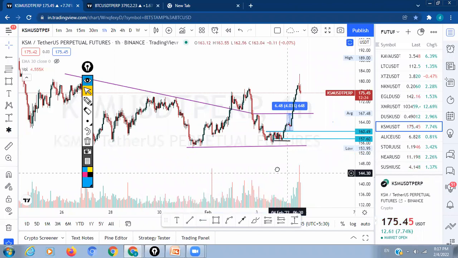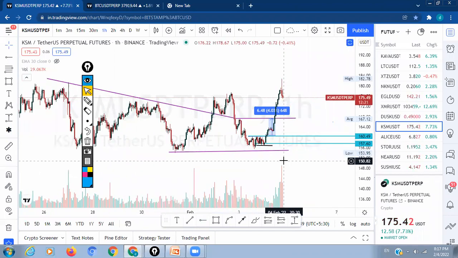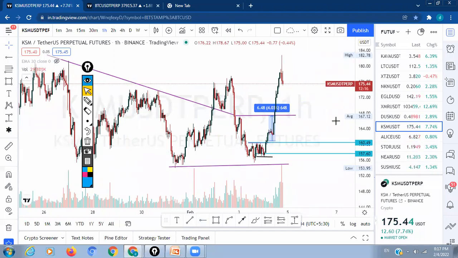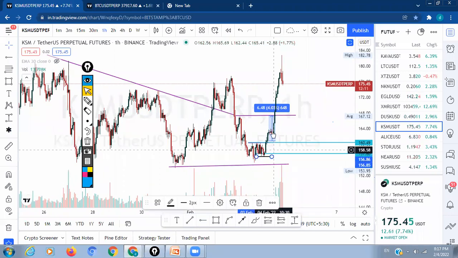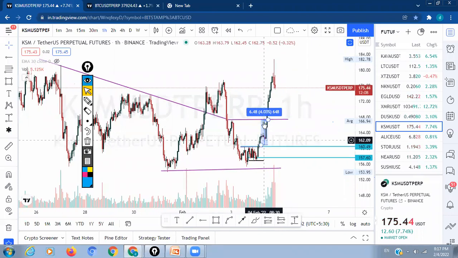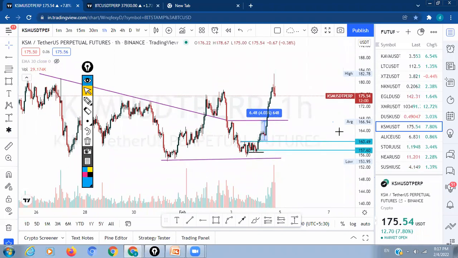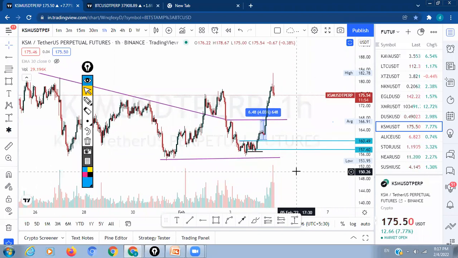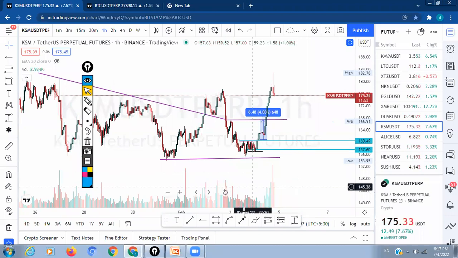With 3x leverage also, you can take the trades. 3x is the best positional strategy which most traders are using nowadays. So whatever the price moves, it will be multiplied by the 3x leverage you are using. Always start with less leverage and less dollar allocation. Let's say $5 per trade or $2 per trade, not more than that. Keep $50 in your account and start with $2 to $3 for the initial days.